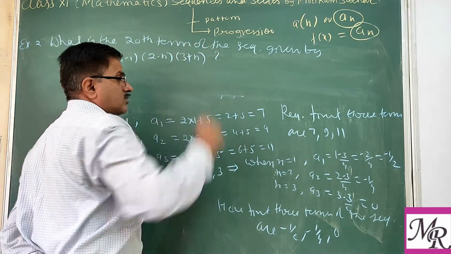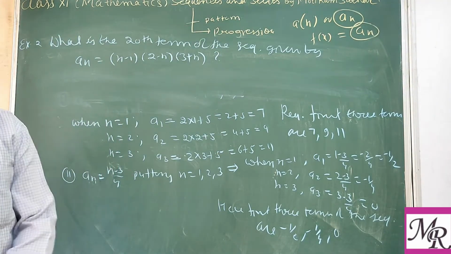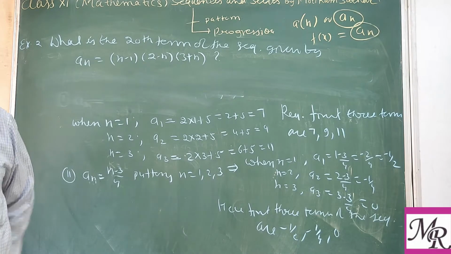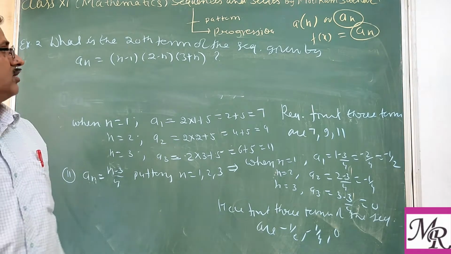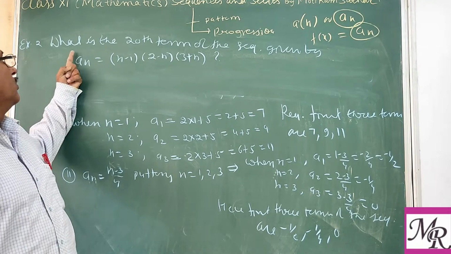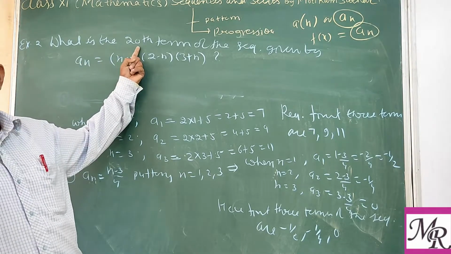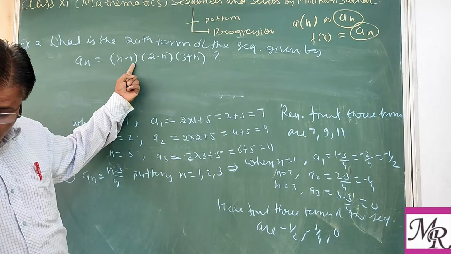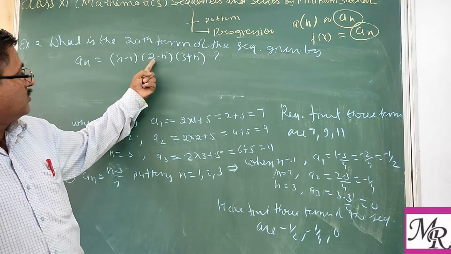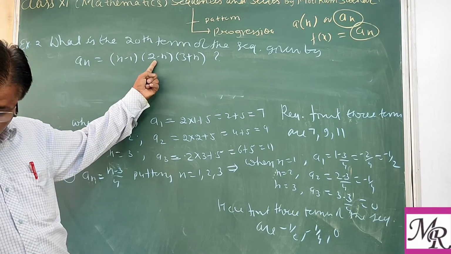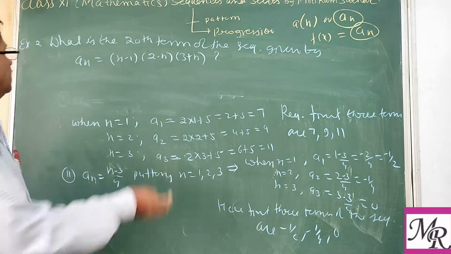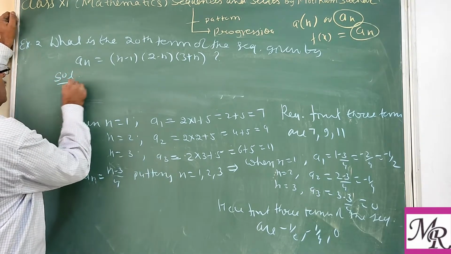The formula is already given. We have to find the 20th term. It means n equal to 20. What does the question say? What is the 20th term for the formula an equal to n minus 1, 2 minus n, and 3 plus n?